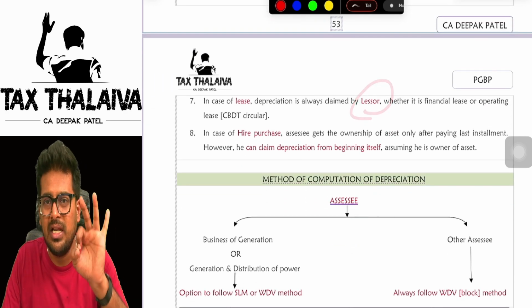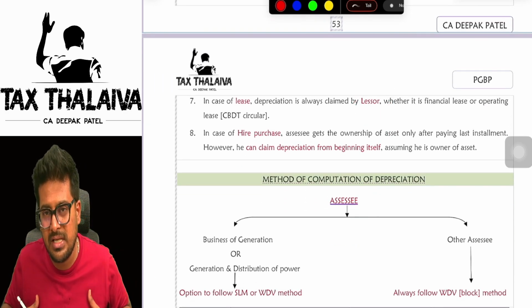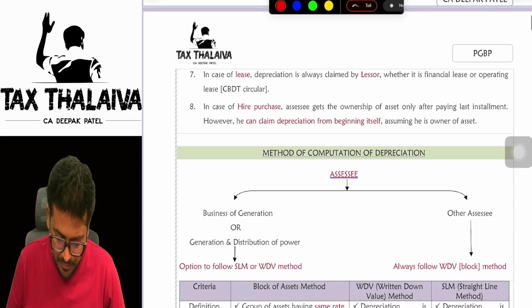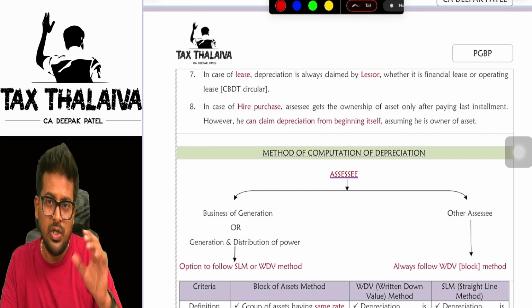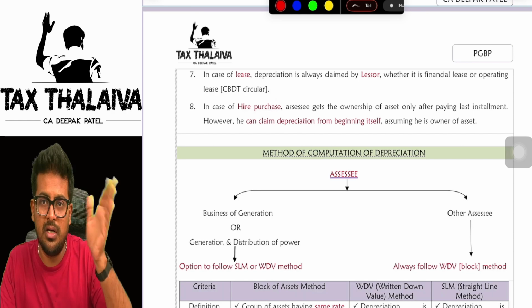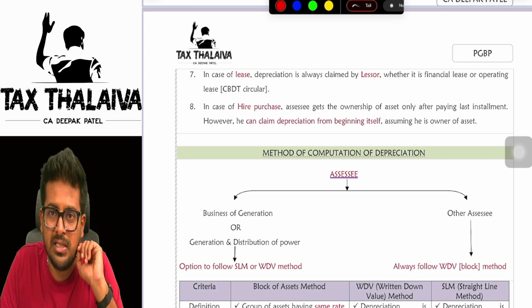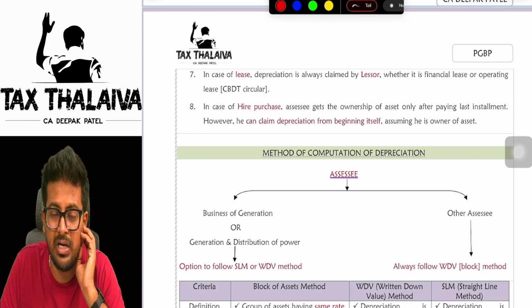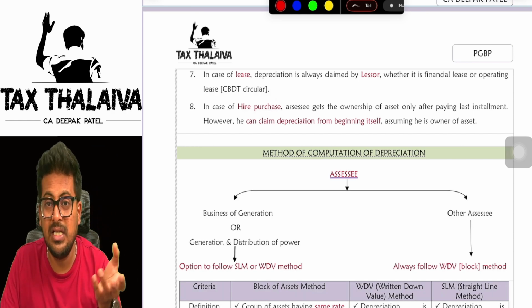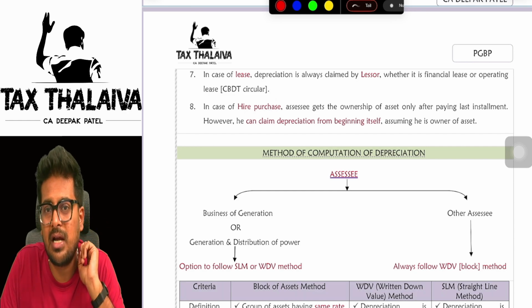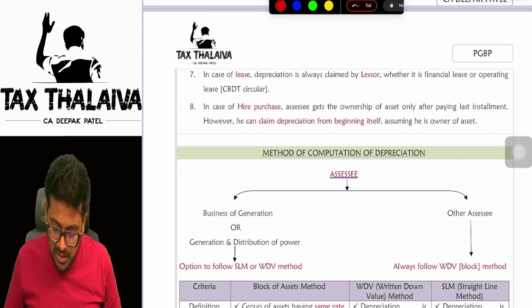In the case of lease, only the lessor, means whom? The owner who has given on a lease to someone, that lessor only can claim depreciation. In the case of hire purchase, you must be knowing, in your accounts you would have read. Hire purchase means the person who is purchasing the asset makes the payment in installments. Last installment he will get ownership and all. So in hire purchase, even though he has purchased the asset on hire purchase, still he can claim depreciation. No need to wait for the last year.